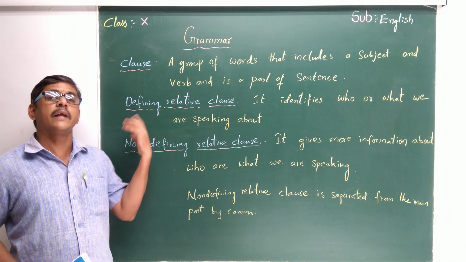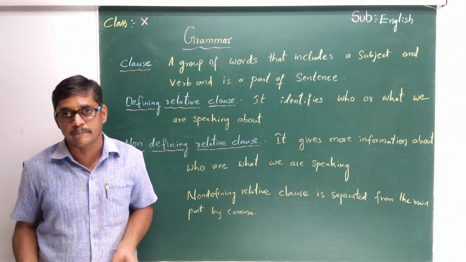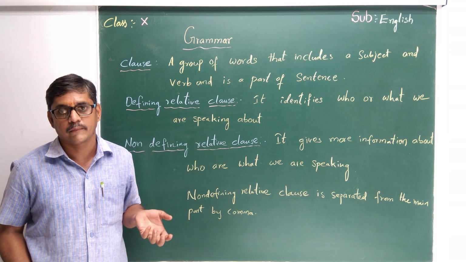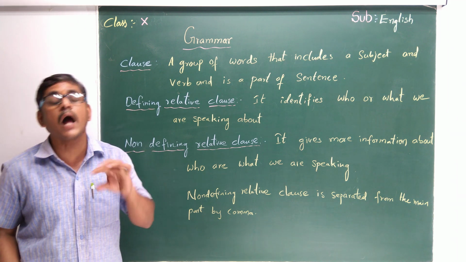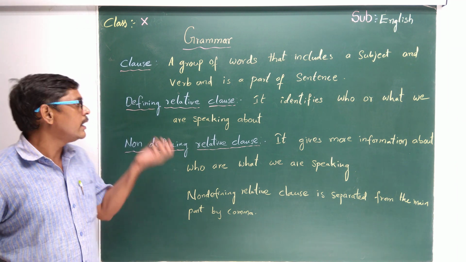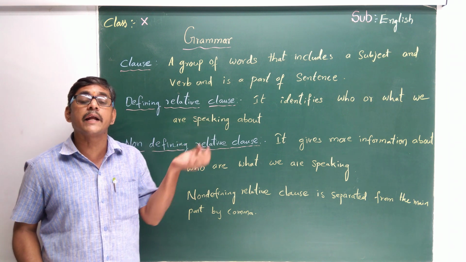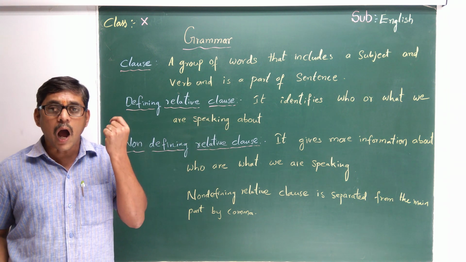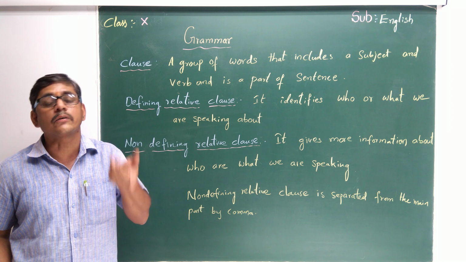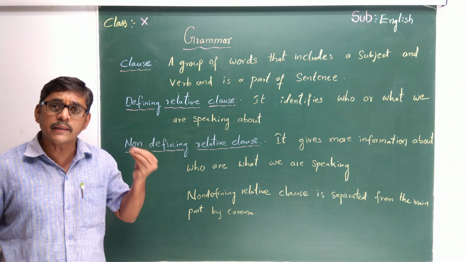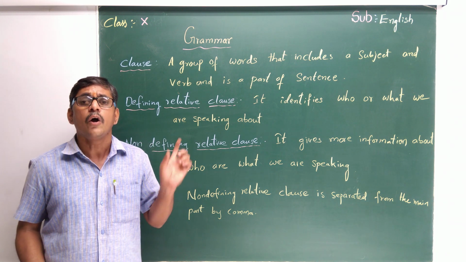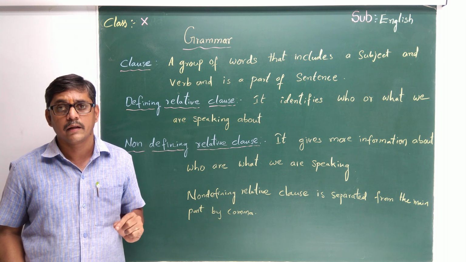Defining means proving; non-defining means not proving. Simply, a defining relative clause identifies who and what we are talking about, meaning the topic we are discussing, or about whom we are discussing.